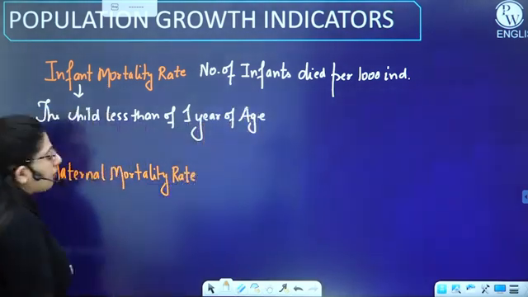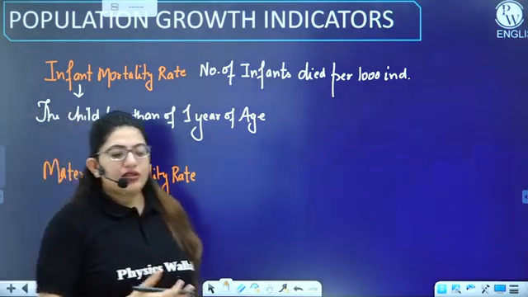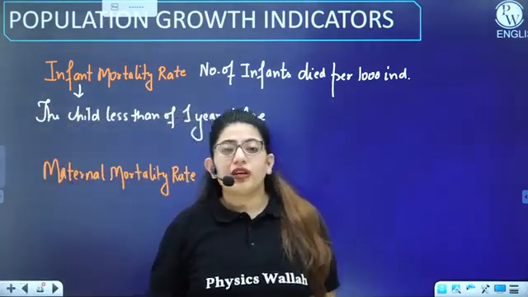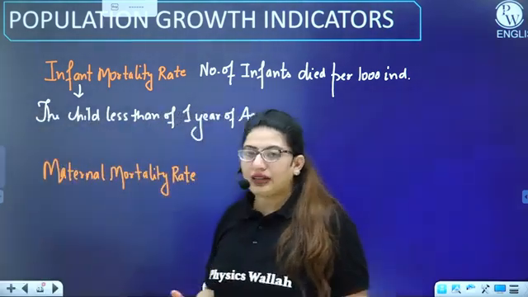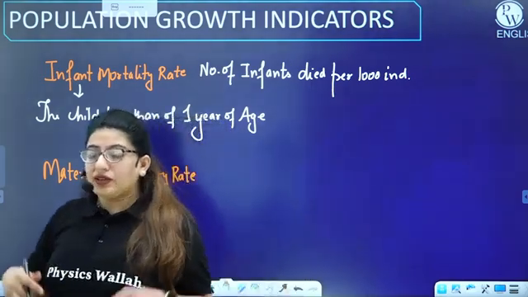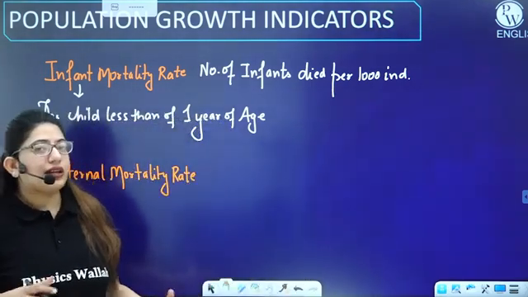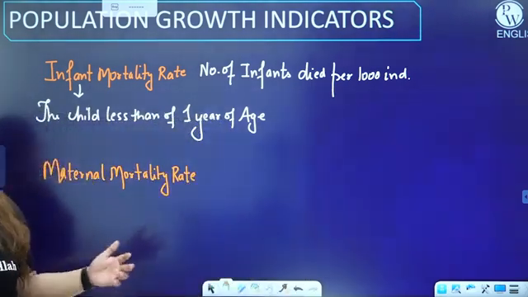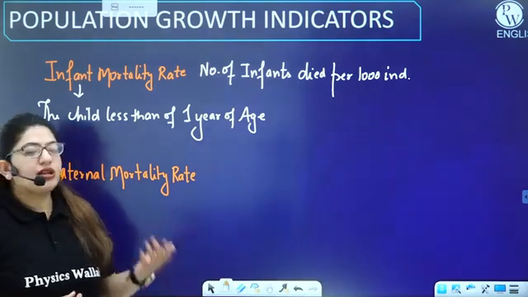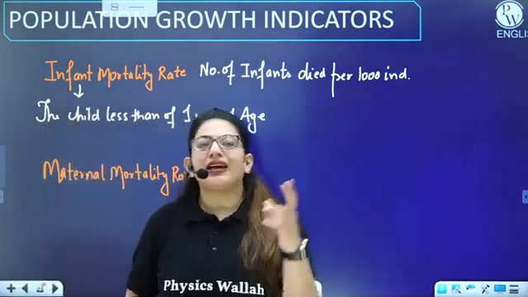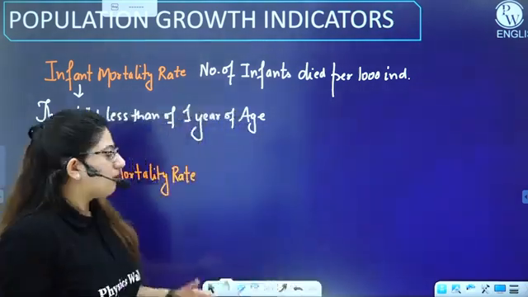What is maternal mortality rate? If there is a woman who is pregnant and some complication occurs during pregnancy and the female dies, you will count it in the maternal mortality rate, right? So whatsoever mothers are dying due to pregnancy, their rate is known as the maternal mortality rate.